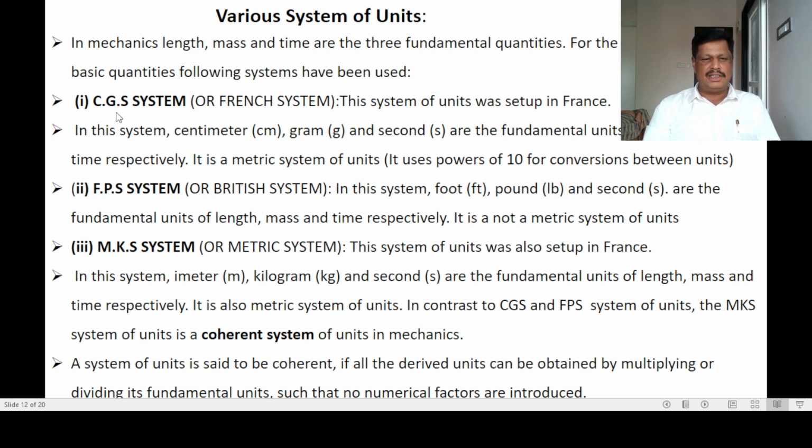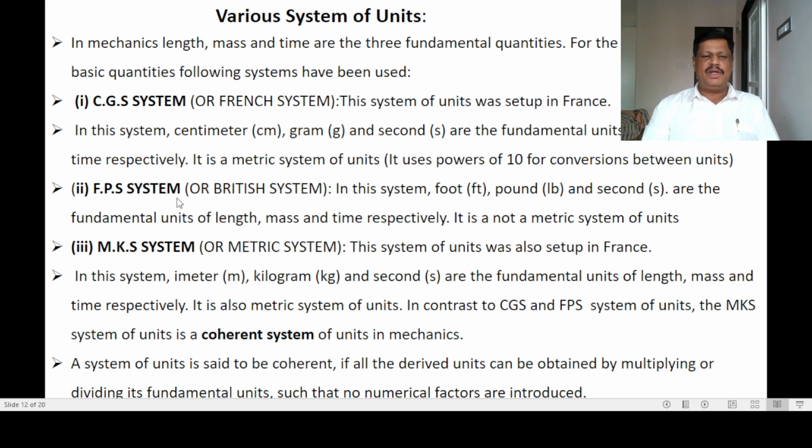Therefore, they are called CGS system because centimeter, gram and second are the fundamental units of length, mass and time. It is a metric system of units. What is metric system of units? It uses the powers of 10 for conversions between the different system of units.